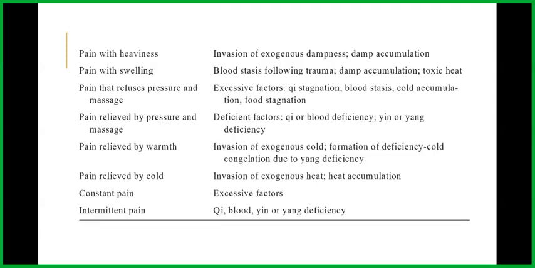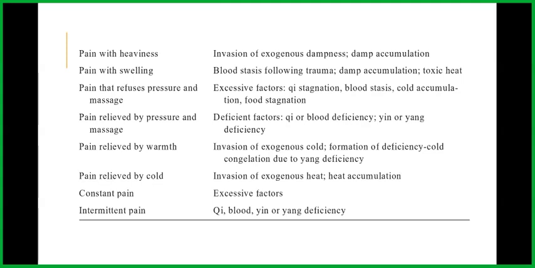When there's pain with heaviness, it's an invasion of exogenous dampness and damp accumulation. When there's pain with swelling, it's blood stasis following trauma and damp accumulation and toxic heat. If it's pain that refuses pressure and massage, that's excessive factors like qi stagnation, blood stasis, cold accumulation, and food stagnation. When there's pain that is relieved by pressure and massage, that is the deficient factor, like qi or blood deficiency or yin or yang deficiency.